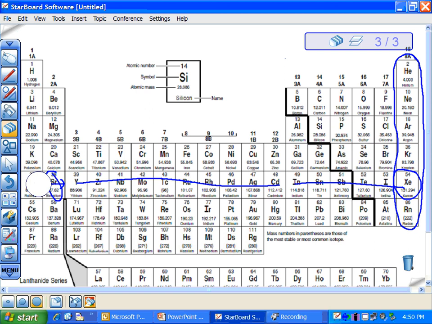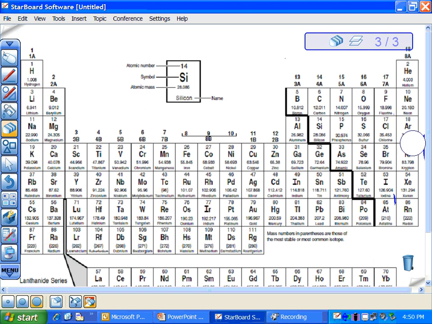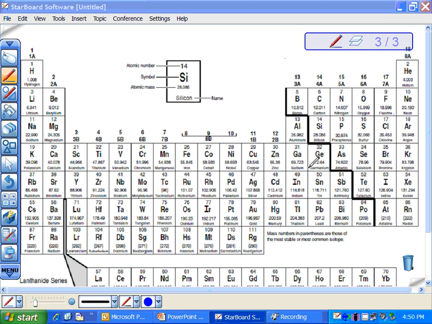Alright, we're going to do a couple more, and then I'm going to talk about the exceptions. Okay, so if I were wanting to do mercury here, which is number 80, it would take me a while. We're going to back up to xenon. We're going to go forward, so we're at 54. We're going to go forward.